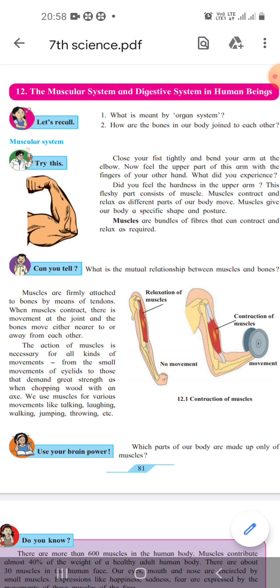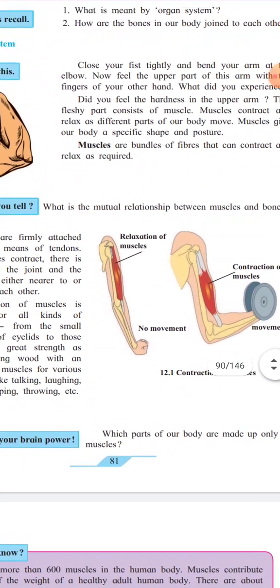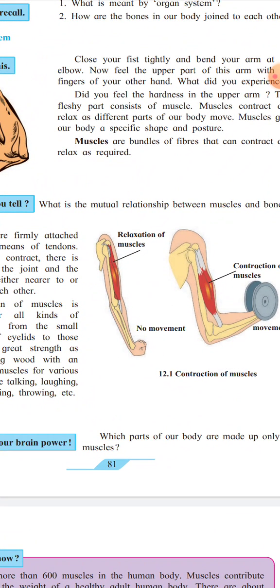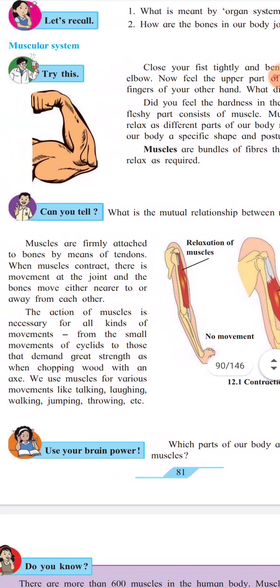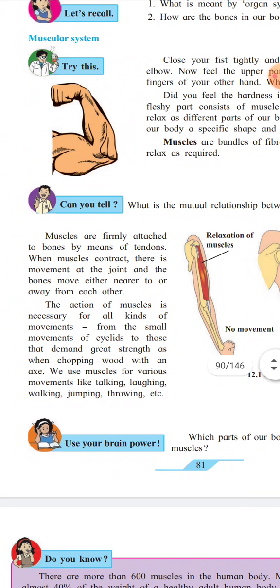What is the mutual relationship between muscles and bones? Here, muscles are firmly attached to the bones by means of tendons. When the muscles contract, there is a movement at the joint, and the bones move either nearer or away from each other. The action of muscle is necessary. Here it is shown. See the diagram 12.1, contraction of muscle.